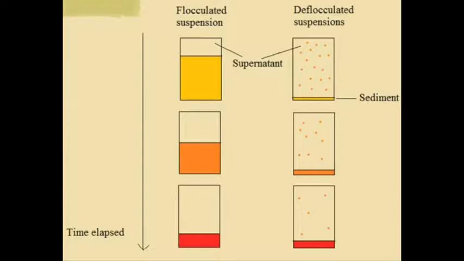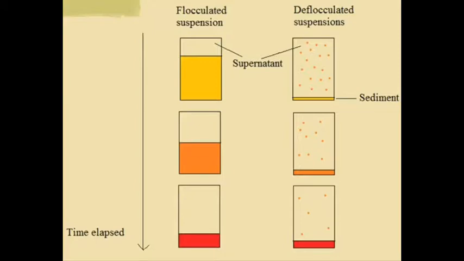Deflocculated suspension. Deflocculated suspension may be defined as a suspension in which the dispersed insoluble solid particles exist as separate or individual entities in the continuous phase, and therefore the sediment is formed slowly and eventually very closely packed, which forms a hard cake which is difficult to redisperse.